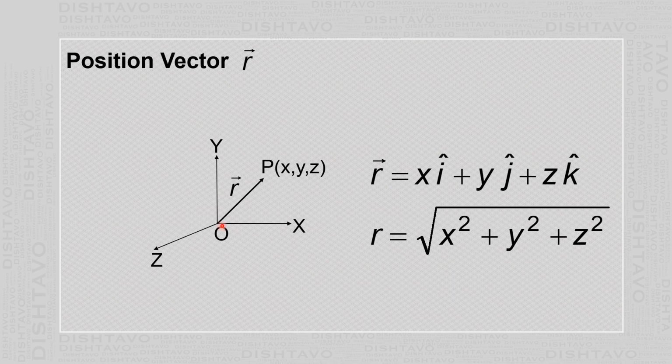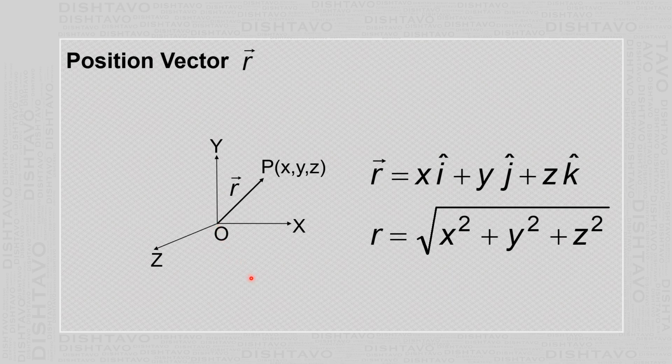To find the y coordinate, drop a perpendicular from that point on the y-axis and measure this distance from the origin. The z coordinate can be obtained by dropping a perpendicular from that point on the z-axis and measuring the distance from the origin.